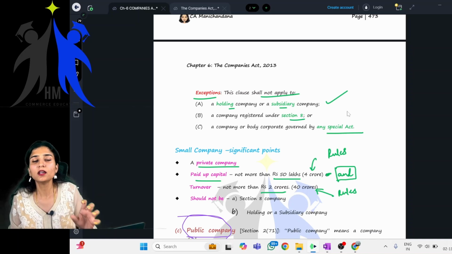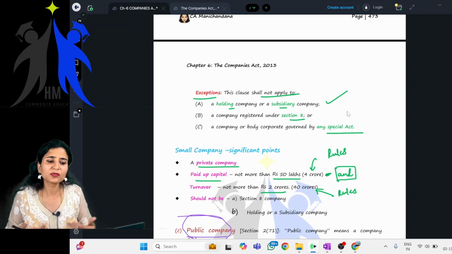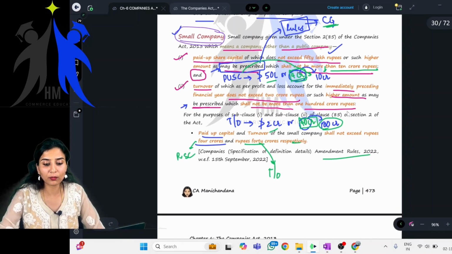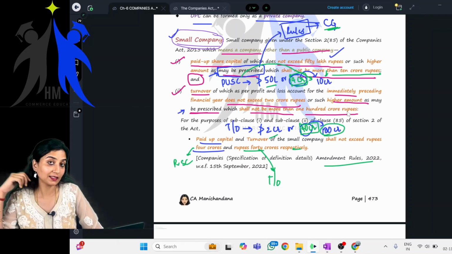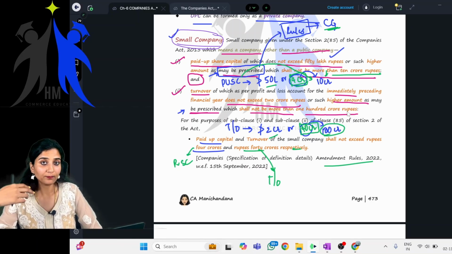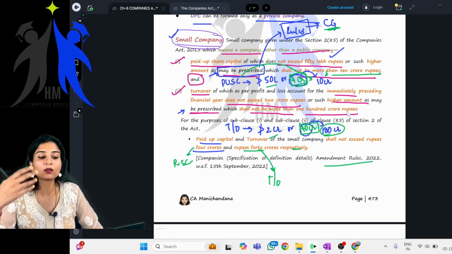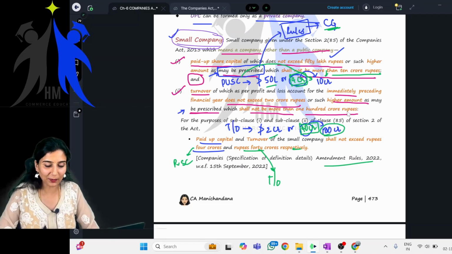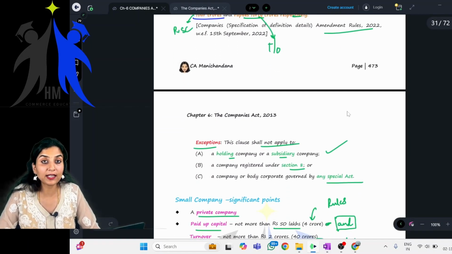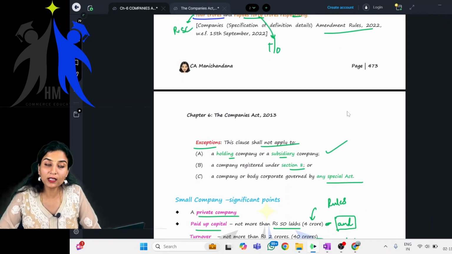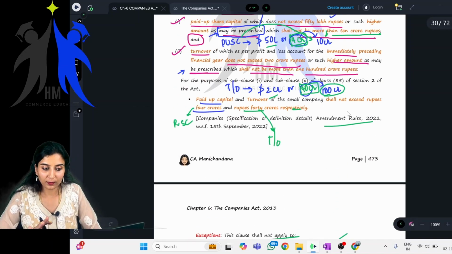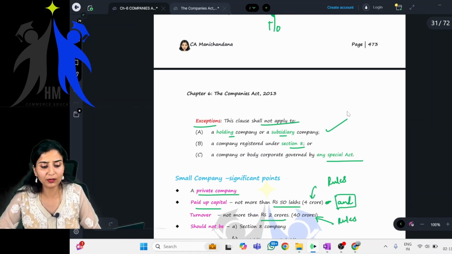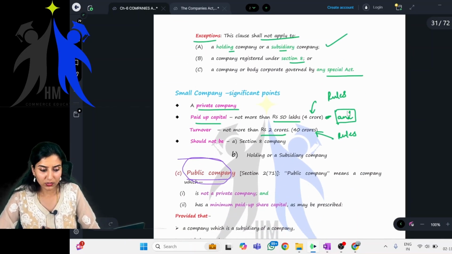Why small company, children? Why was it necessary to have something called a small company? Basically, again, to relieve you from certain sections. Few sections are not applicable to a small company because it is still small. So all the sections are not applicable to this small company. Okay, but if you are a section 8 company, can you be a small company? No. If you are a holding company also, you cannot be a small company. If you are a subsidiary company also, you cannot be a small company, and governed by any special Act. Fine. Done. Understood, everyone?